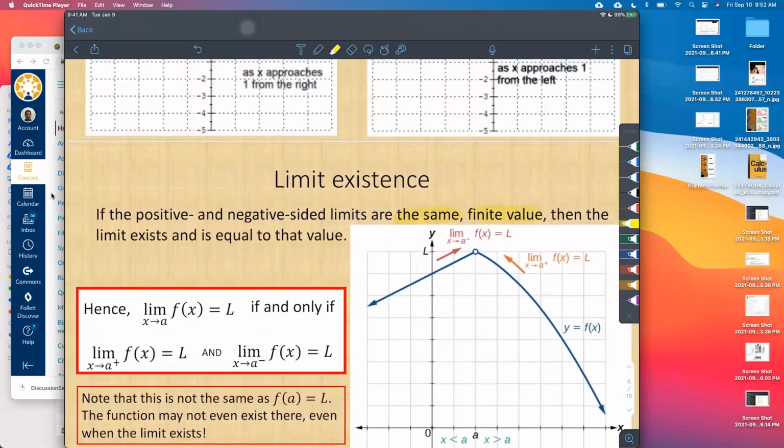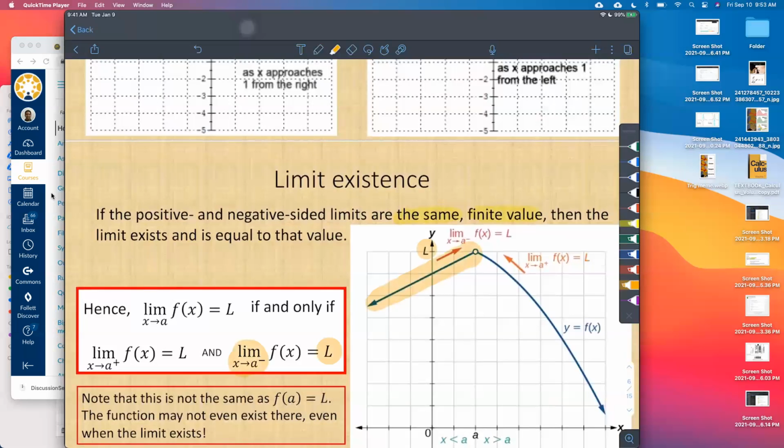We've already seen this graph. We know that the two-sided limit exists, but how do we show that it exists? We need to find the left-handed limit and the right-handed limit. So the limit as x approaches a from the left-hand side, what is my function doing? It is approaching L, right? So we say that the limit from the left side is L.